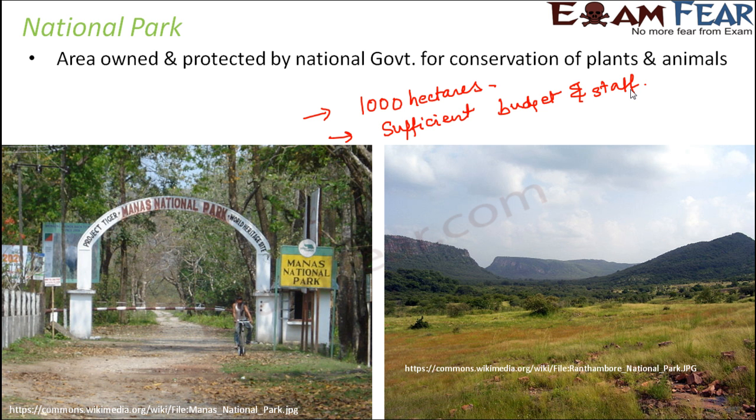And the third criterion is that all kinds of exploitation activities should be prohibited. In fact, they should be strictly prohibited. So these are the three criteria to evaluate a national park.